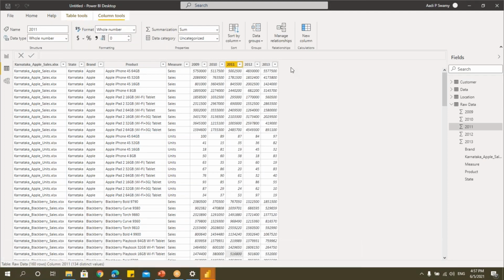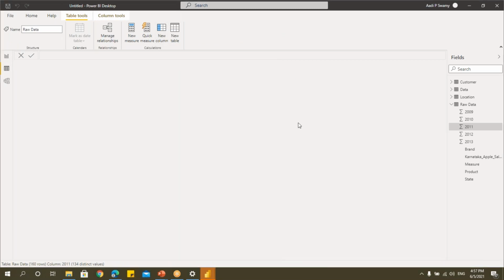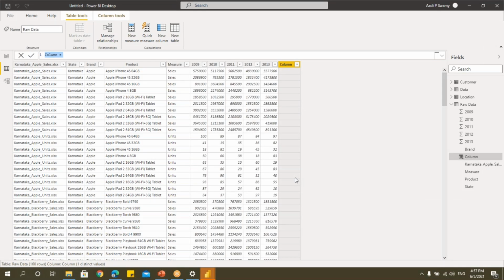All right, let me just quickly show you how to create this column. So I told you the function, or say expression, for a column. Click on this new column. When I click on this new column, a new column will be created here. Now we can write a function exactly like what we write in Excel. We get this formula bar. We have seen this in Excel. Let me just delete this.